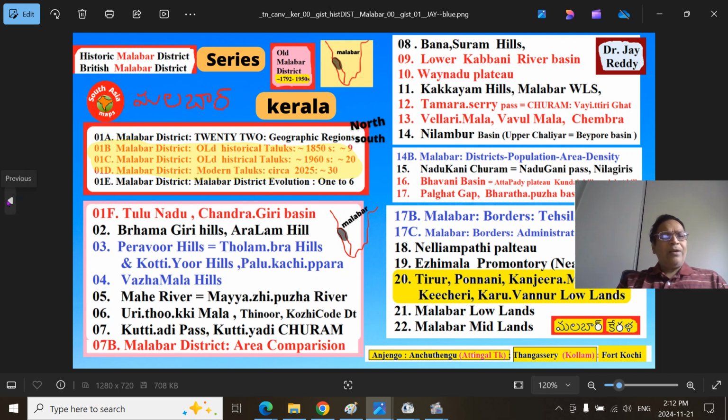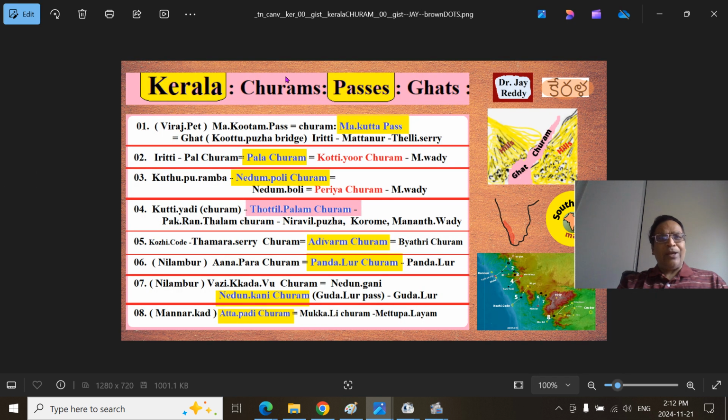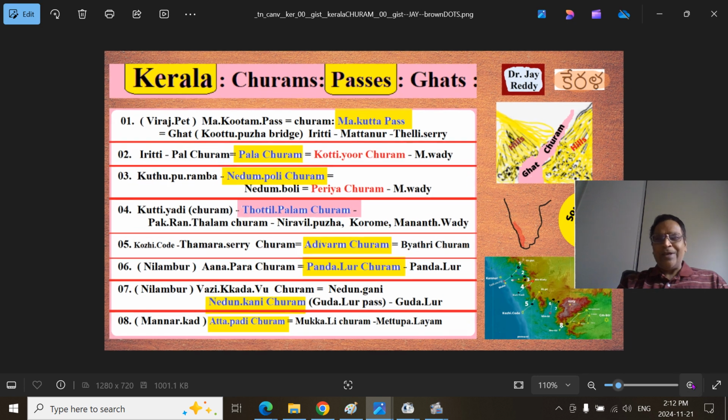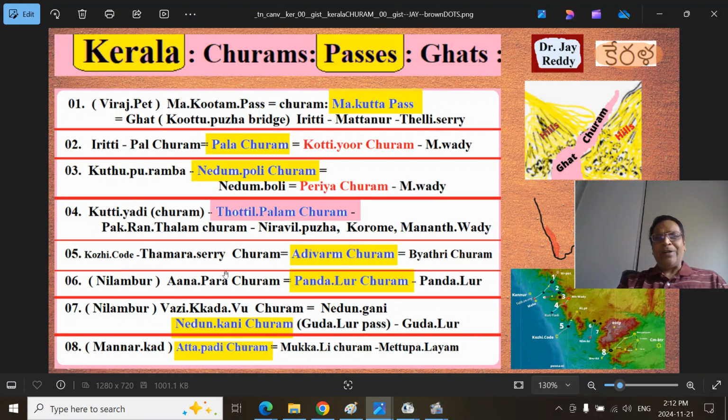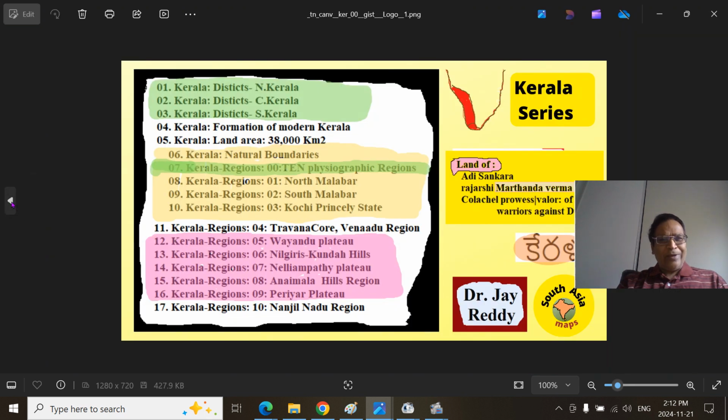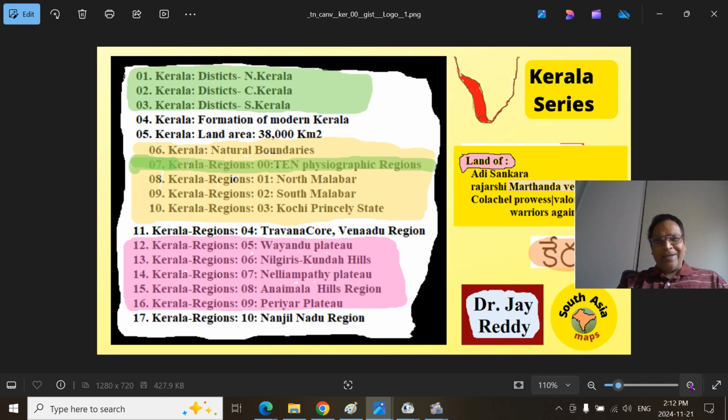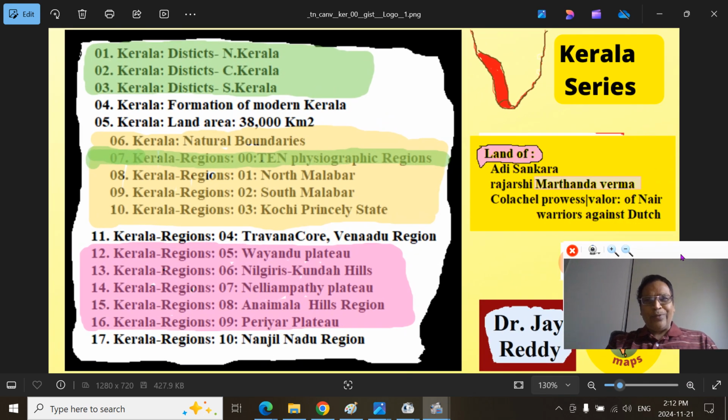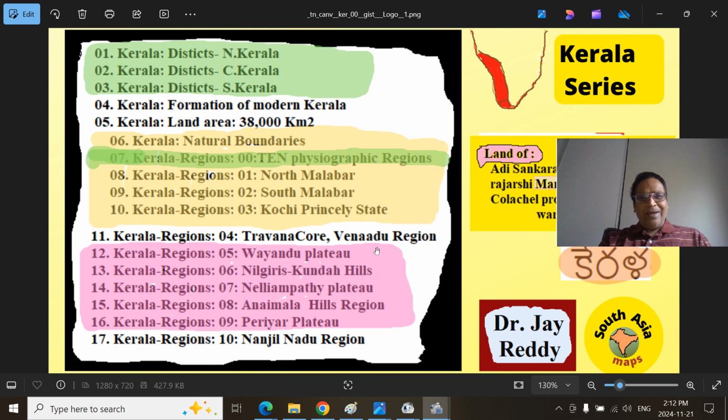And similar related series you can explore, that is the Kerala Churams, passes, Ghat sections like the prominent Thalassery Churam and Makuttam Churam, which I have also explored in another place. You can look. Broadly, this area also fits into the overall Kerala series that can be viewed separately from this.